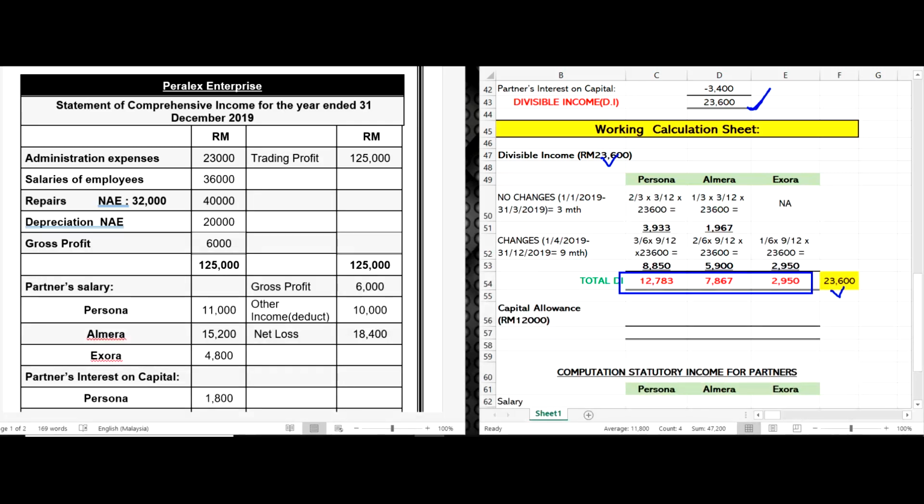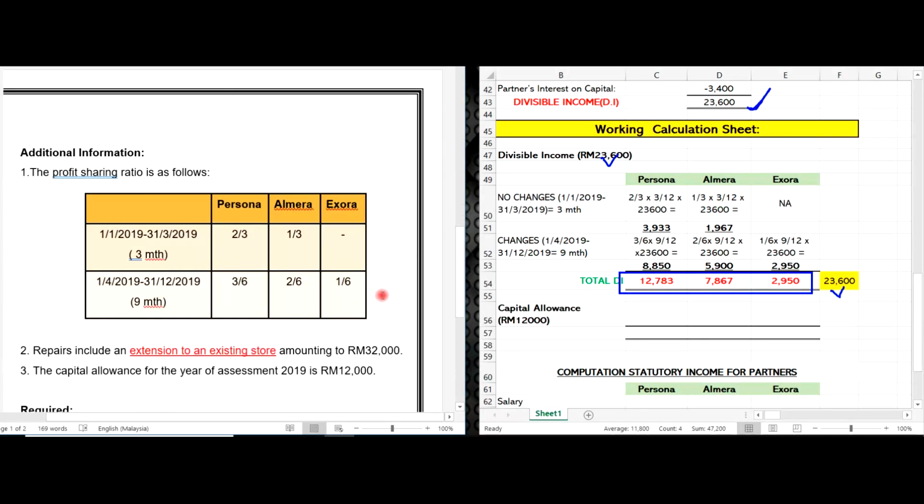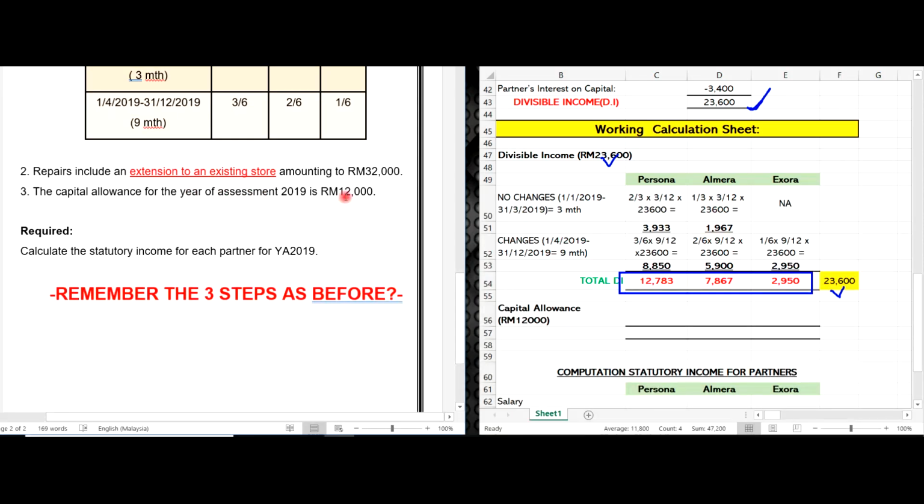So let's have a look at how the capital allowance of 12,000 can be allocated. If you can still remember, capital allowance will be only given to those who are still in the partnership at the end of the year.